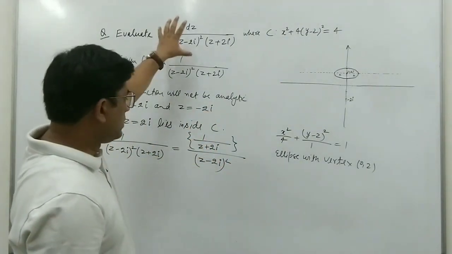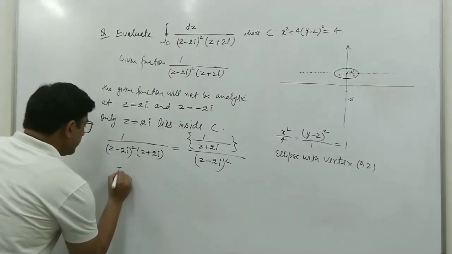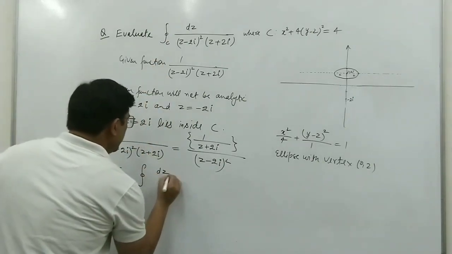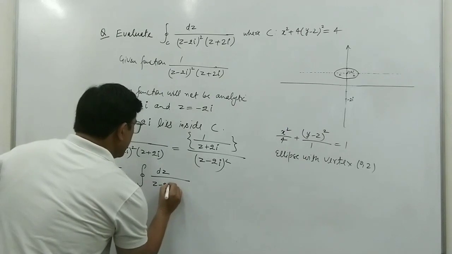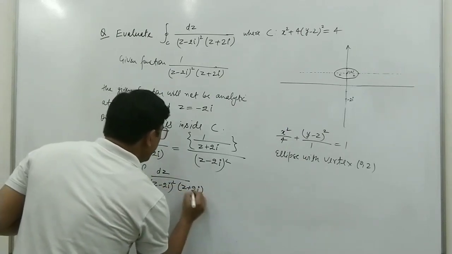Now suppose the given integral is I. So I can be written as the integral over C of dz upon (z minus 2i) square (z plus 2i).